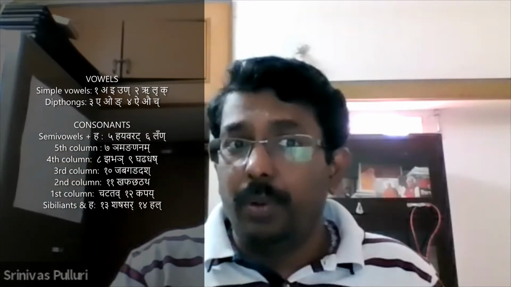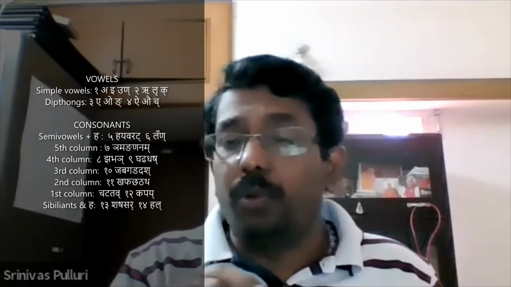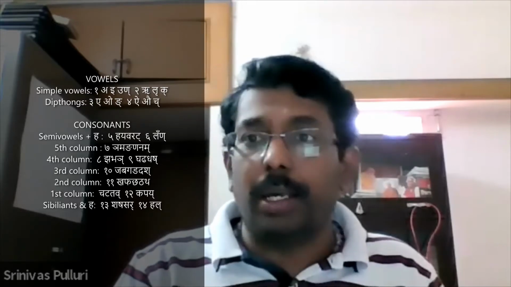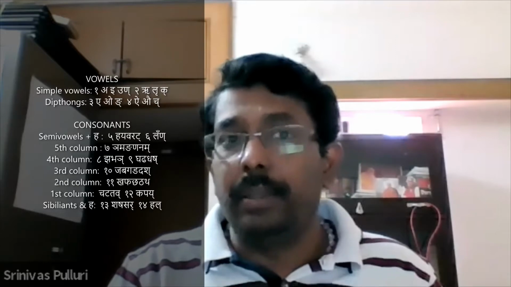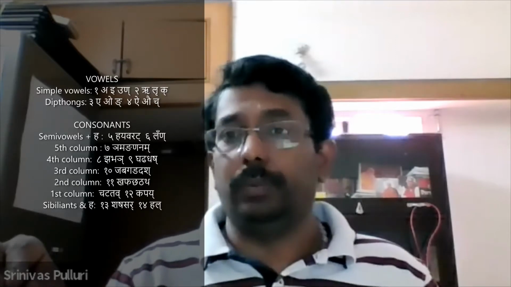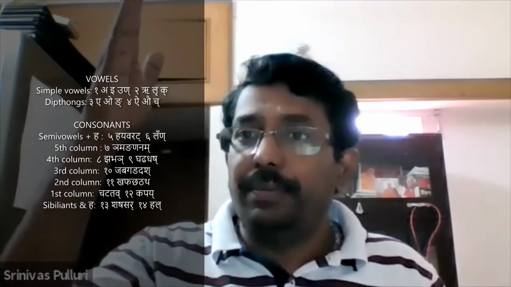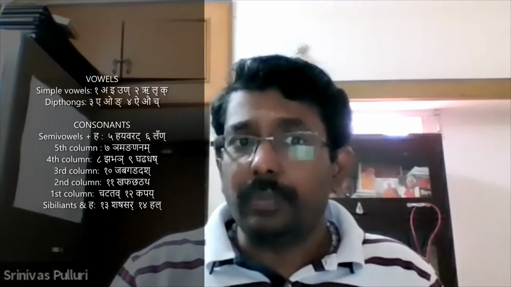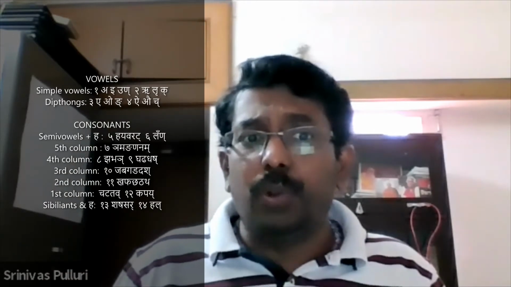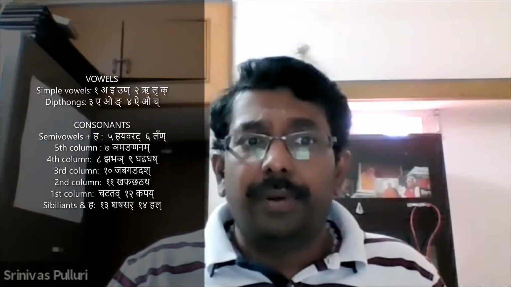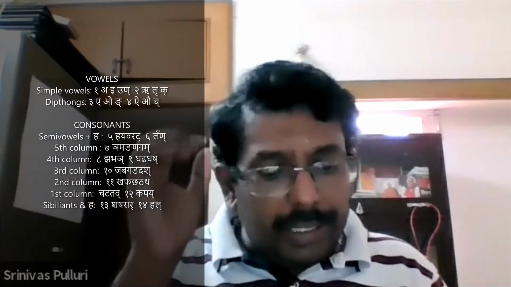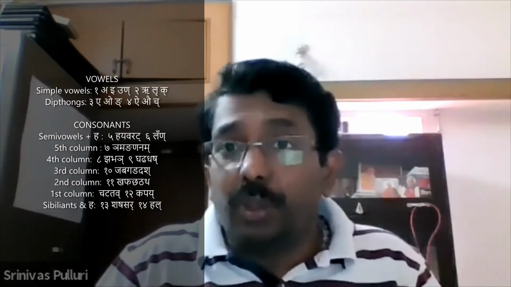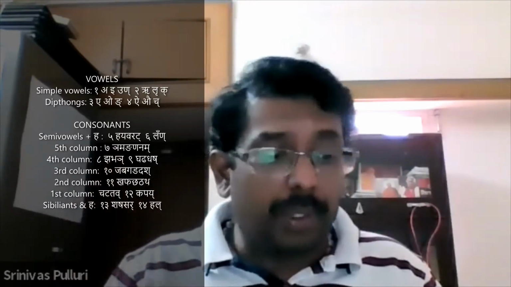The same thing, if you look at the Maheshwara Sutra, Nyamananam. Sorry, not the 4th sutra, that is the 7th sutra. The 7th sutra is taken as the 5th column.